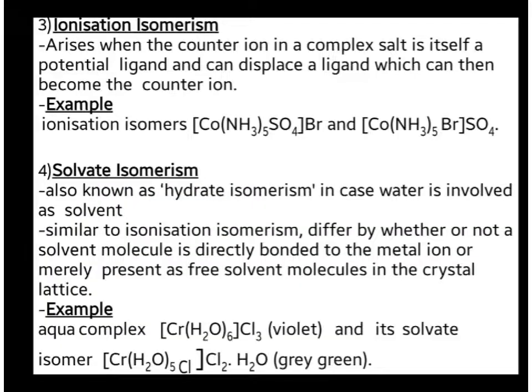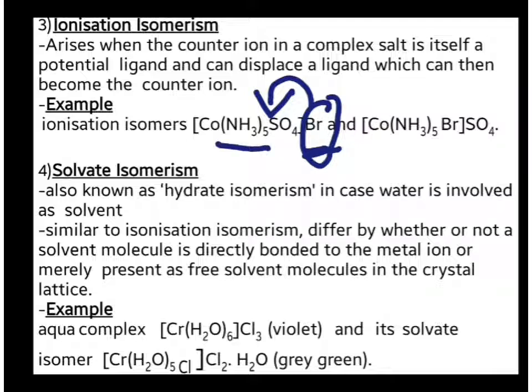The next type is ionization isomerism. This is seen when the counter ion present outside the coordination entity is a strong ligand and can replace the ligand inside the coordination entity.